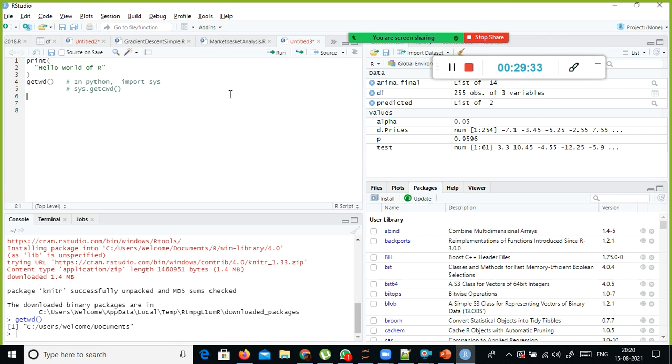So now you understood how to find out the directory that RStudio is currently pointing to. When you install the software, by default this one will show as the current working directory, and you can change the current working directory using set working directory.